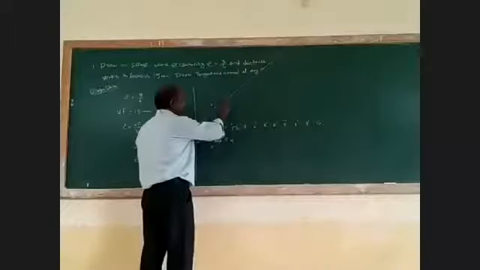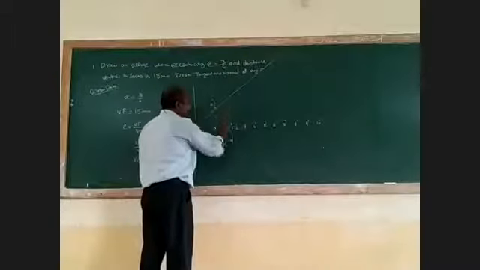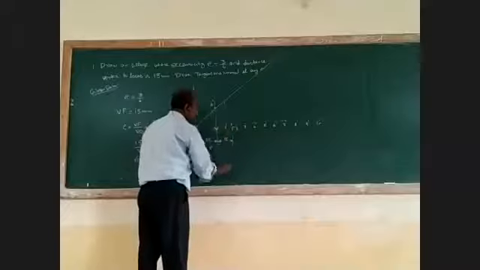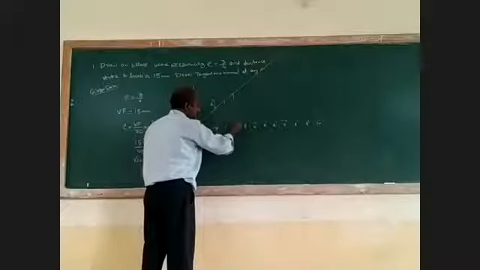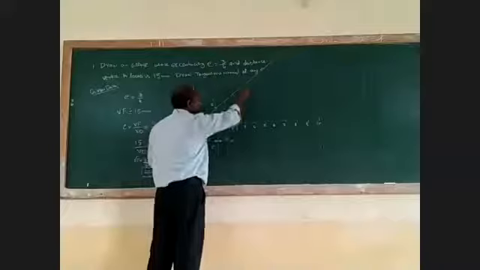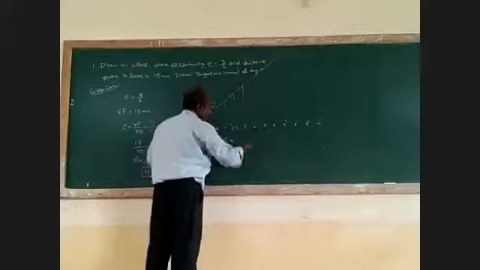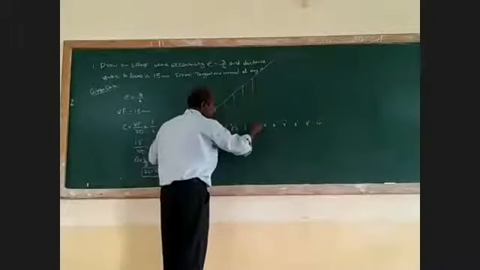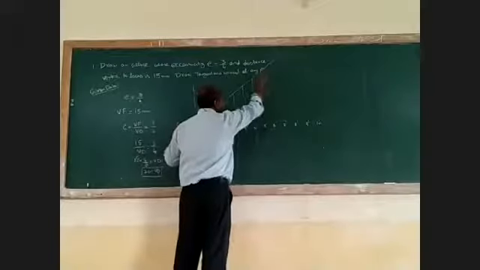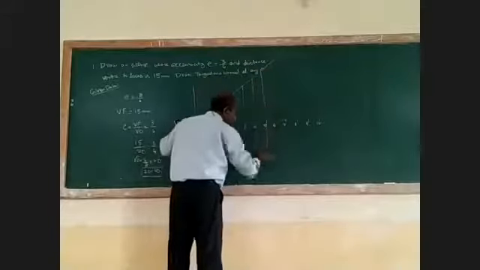Similarly, draw a line parallel to the directrix at each and every point. The same procedure as we did there, you have to do.